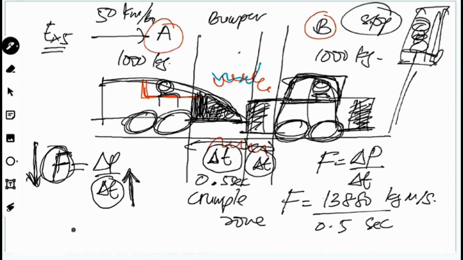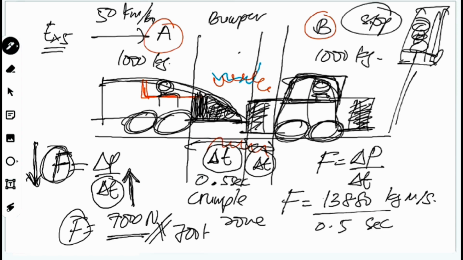Half of it, that means the force sama juga dengan 13,880 divide by 0.5, lebih kurang 7,000 Newton. Lebih kurang 7,000 Newton experienced by the passenger, ataupun lebih kurang 700 kilogram beban dikenakan pada passenger tersebut.